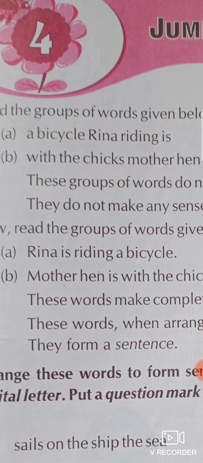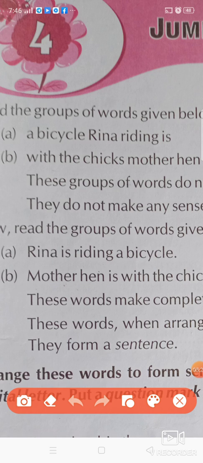See the first one, A. Read the first sentence. No, it is a group of words. So read those group of words. A bicycle, Reena riding is. So it is a group of words which are not in an arranged manner. So we have to arrange them properly. To arrange a sentence, we have to notice some rules.